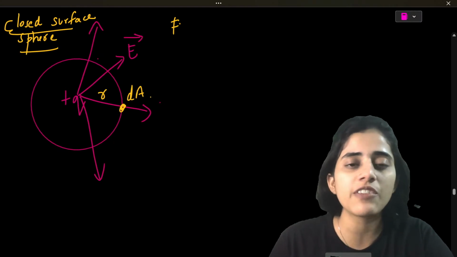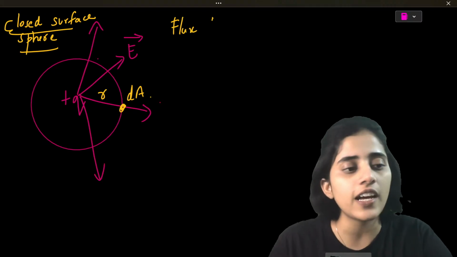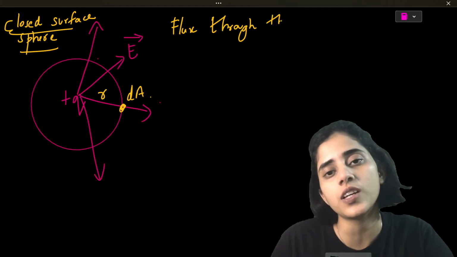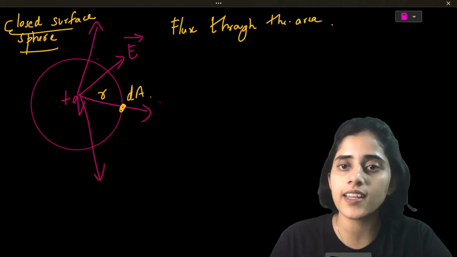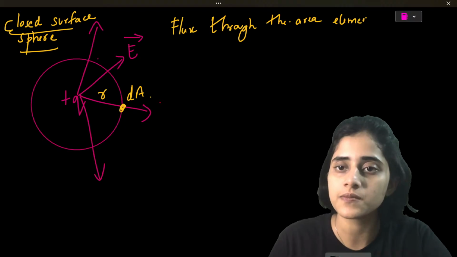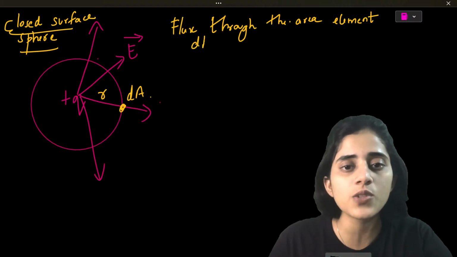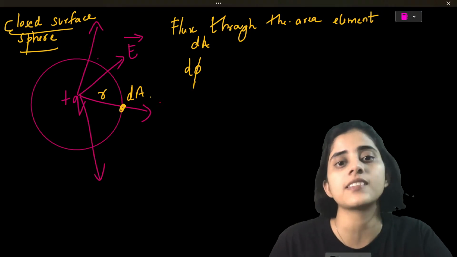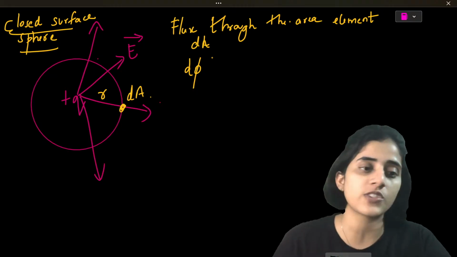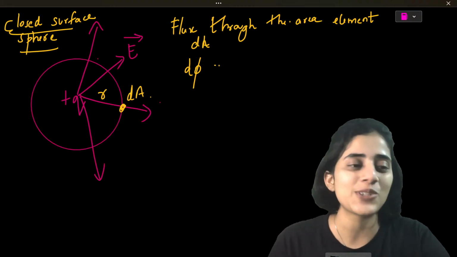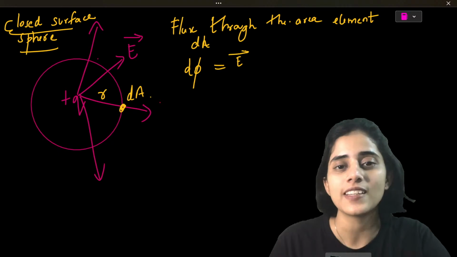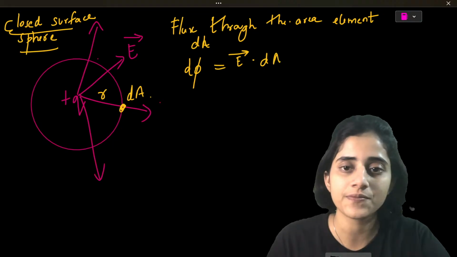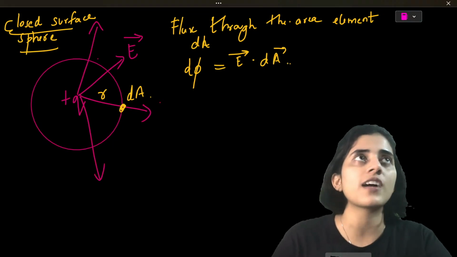First we will consider the flux through the area element dA. Let's say the flux is d phi. Phi always represents flux. So d phi is equal to E dot dA. What is flux?